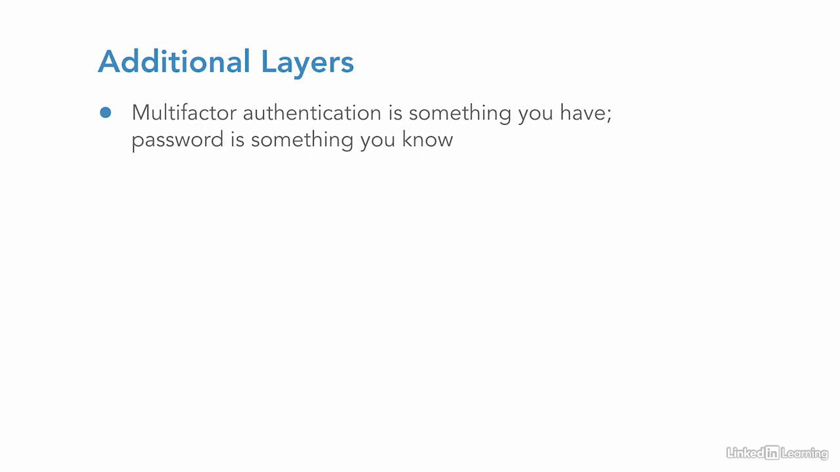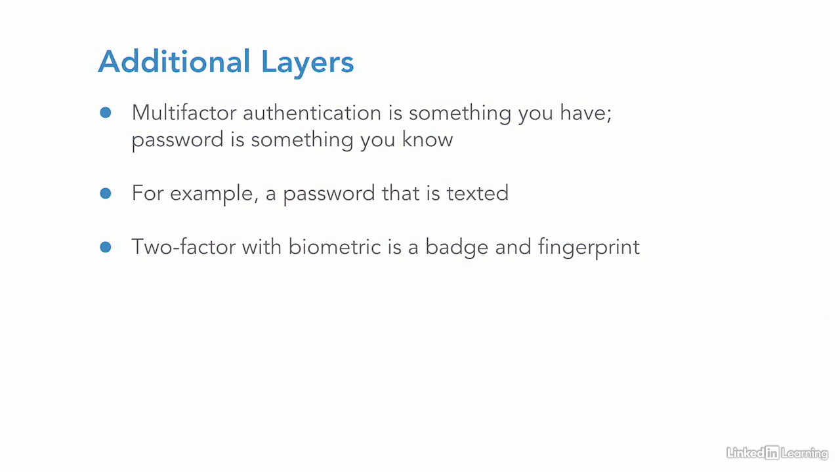For example, some systems will allow you to enter a username and password. You will then be texted an additional password that will allow you to proceed with the system. Biometric credentials can be used for two-factor authentication when utilizing a badge and a fingerprint to open a door. It can also be used for single-factor authentication, as in the case of unlocking a cell phone with facial recognition.